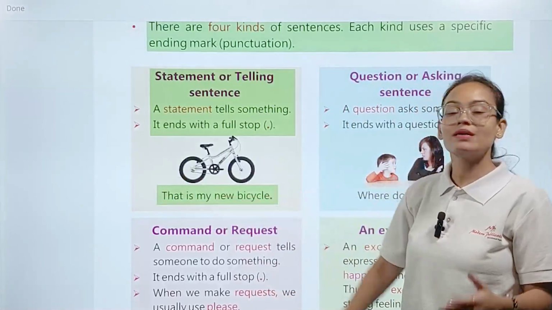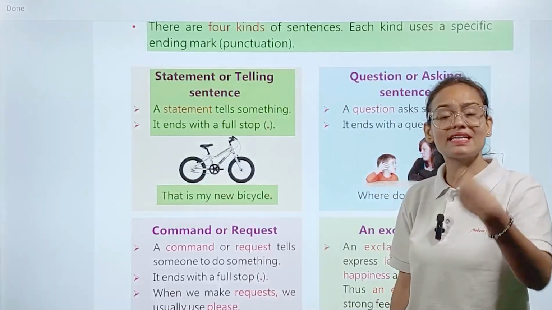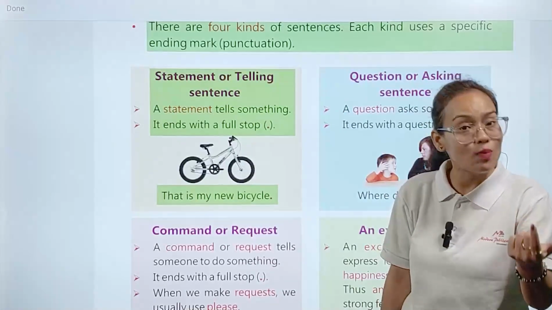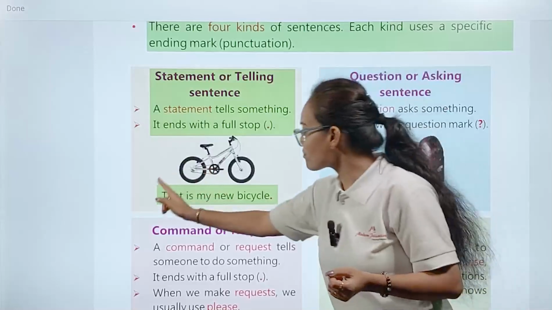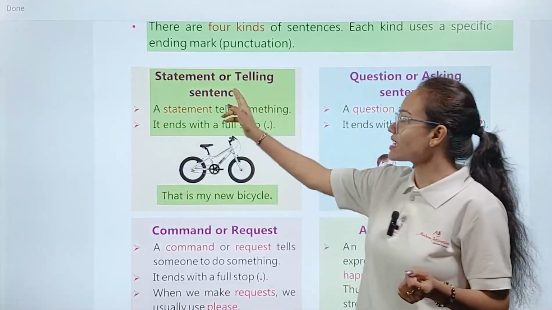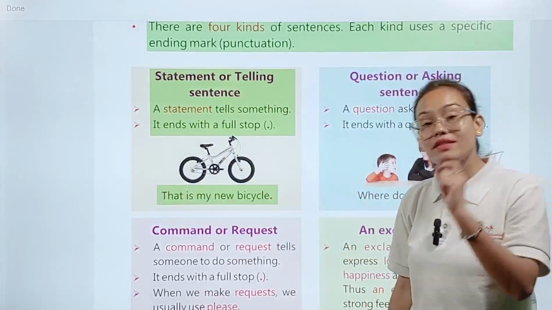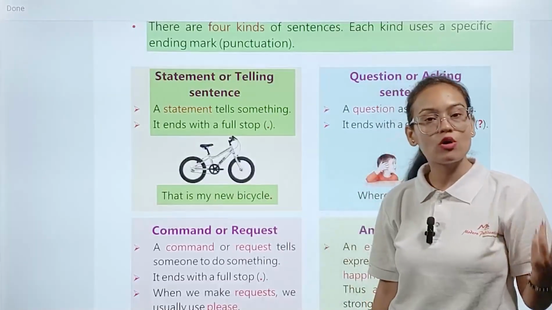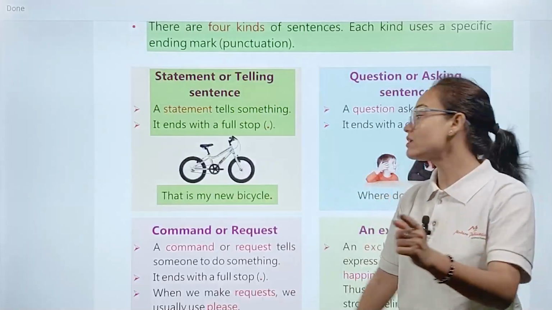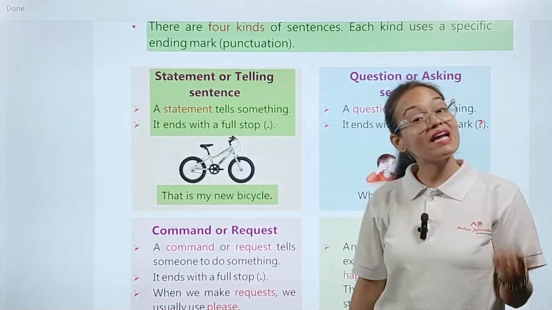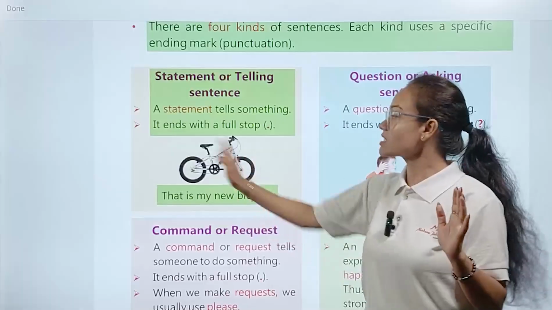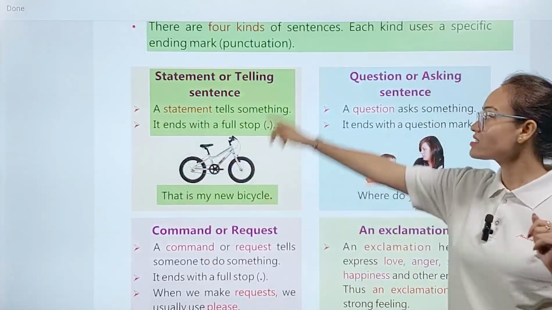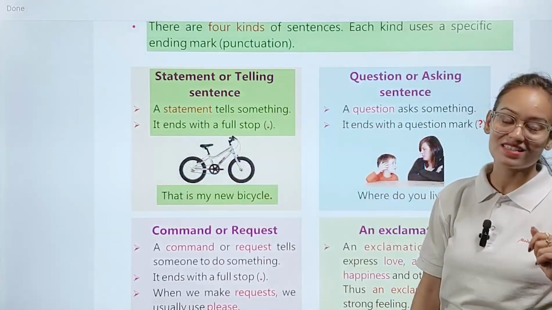Here, my dear student, the subject is telling that I have a bicycle, I have a new bicycle. Okay, so this type of sentence is always called as a statement or telling sentence because they are telling us something. Now in this sentence, what we got to know? We got to know that that is my new bicycle. Okay, so this type of sentences always comes under statement or telling sentences category.